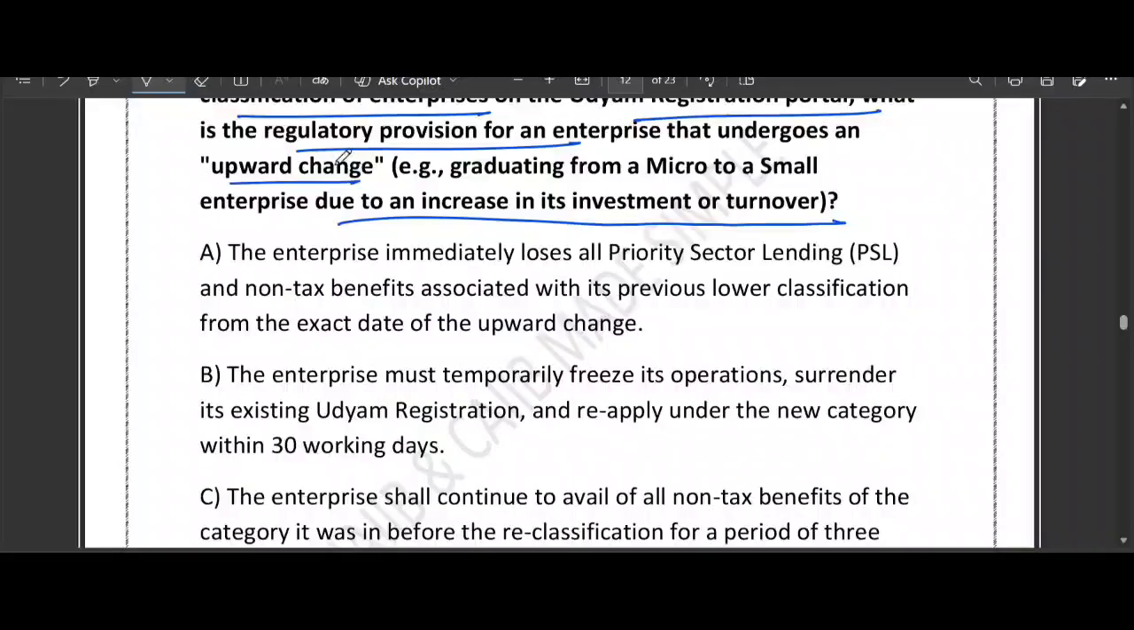So option A says that immediate loss. No, that's wrong. This would scare owners away from growing. The government wants to encourage expansion, not to stop it. B says freeze and reapply. See, the Udyam portal is smart. It is linked directly to your ITR and GST. It updates your status automatically. You don't need to shut down your business to fill out the form.